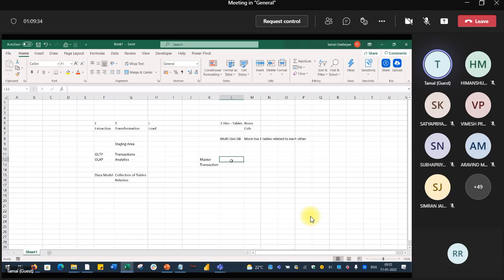Most of the data will not be changing. Your address may be changing after a year or so, if at all it happens, right? But your date of birth, Aadhaar number, all those data will remain permanent. So those types of data files are known as master tables. Okay, so a master table is basically stable. I'm just writing here.